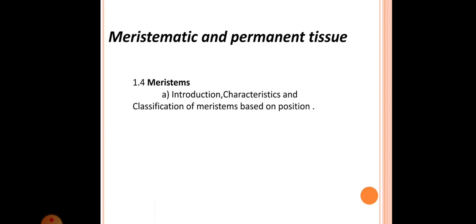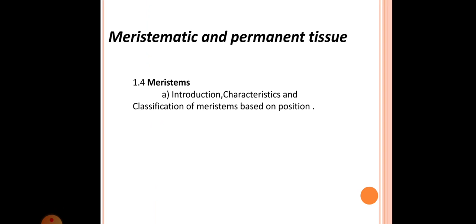The term meristem has been coined from the Greek word meristos, meaning the divisible. That is, because these cells possess the power of cell division, they are called meristem.